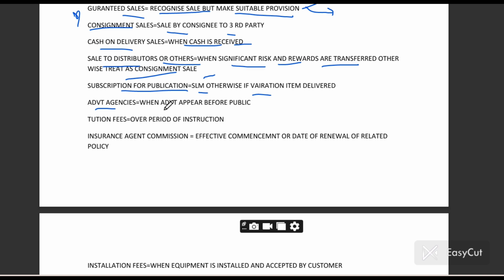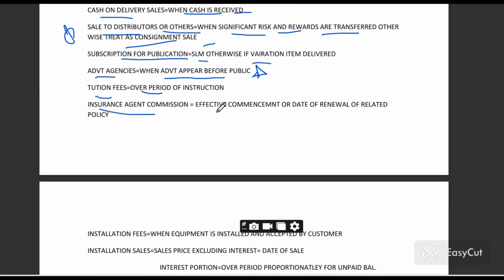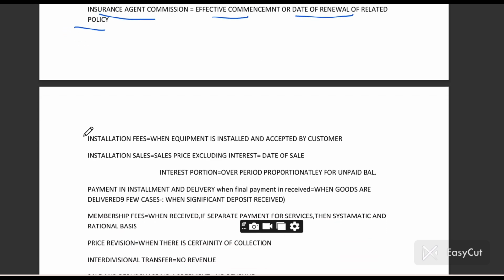Advertisement agency: when the advertisement appears before the public. Tuition fee will be recorded over the period of instruction. Insurance agent commission: on the effective commencement or date of renewal of the related policy, on that day you have to recognize revenue. Installation fee: when equipment is installed and accepted by the customer, on that day when both the conditions are fulfilled, you have to recognize the revenue.